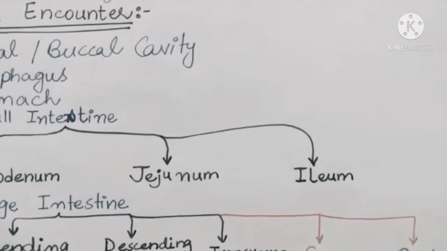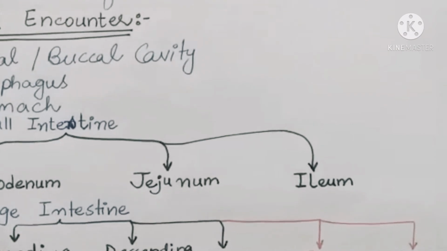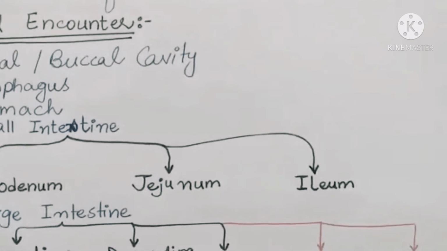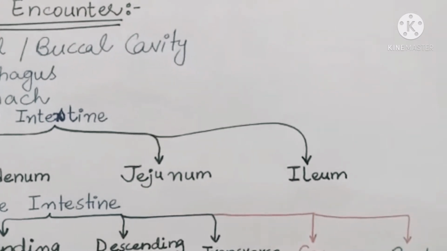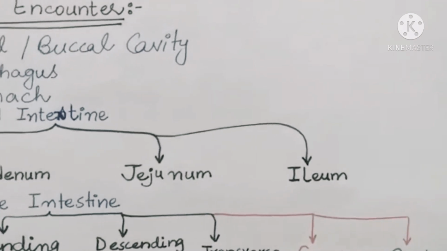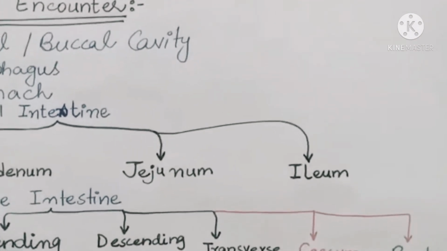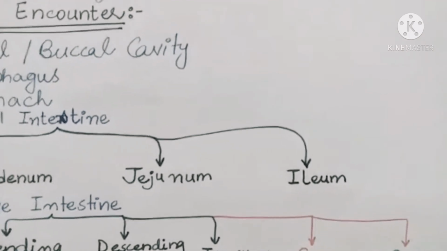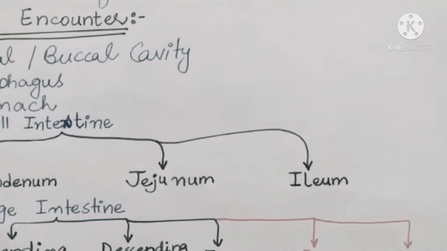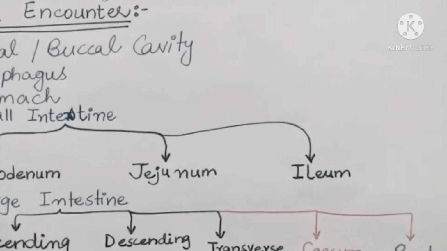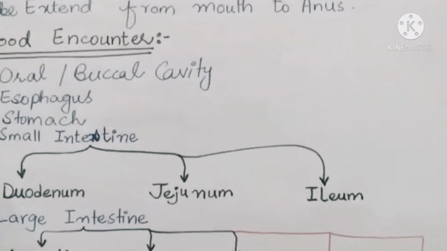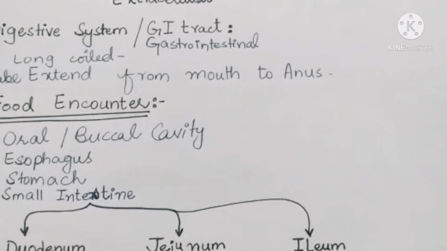The colon is of 3 types: the ascending colon, the transverse colon, and the descending colon. The last is the rectum. Rectum is the part of our body that is used for the temporary storage of the feces. Colon, cecum, and the rectum, these are the parts of the large intestine.